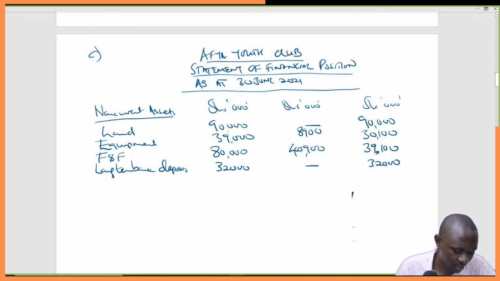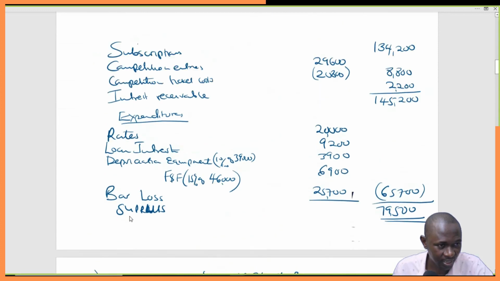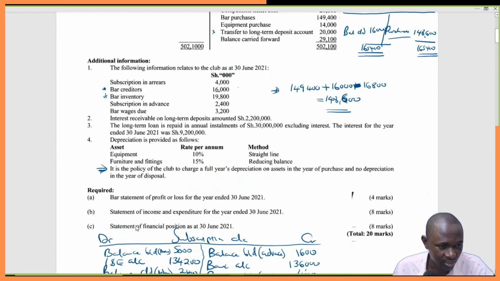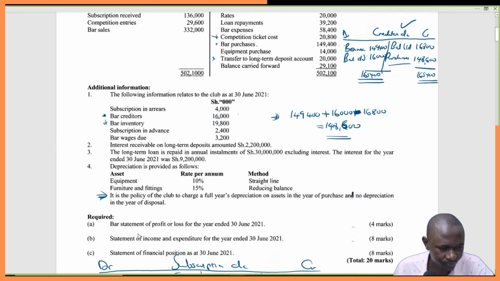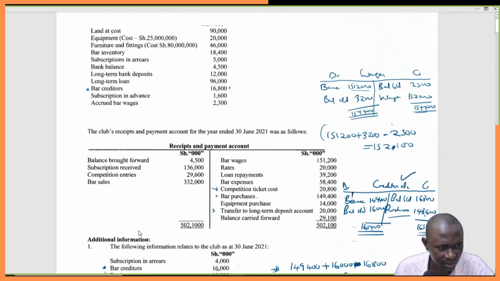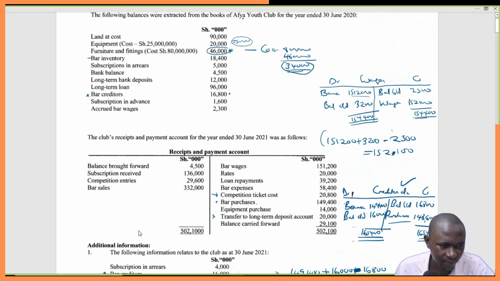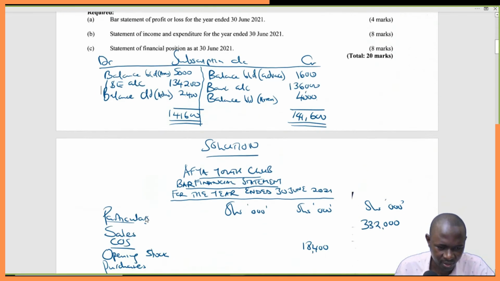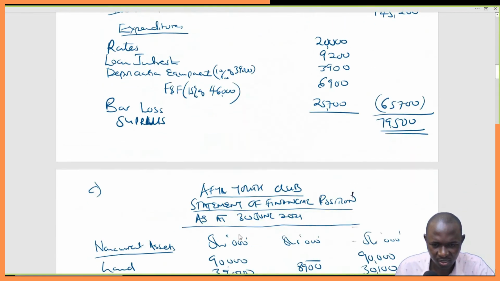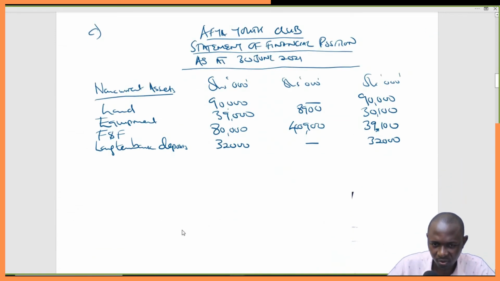Do you have any other non-current asset? I doubt if we have any other. Check around, check. There is no other non-current asset. So get the total before we can move to the next stage. Get the total here.